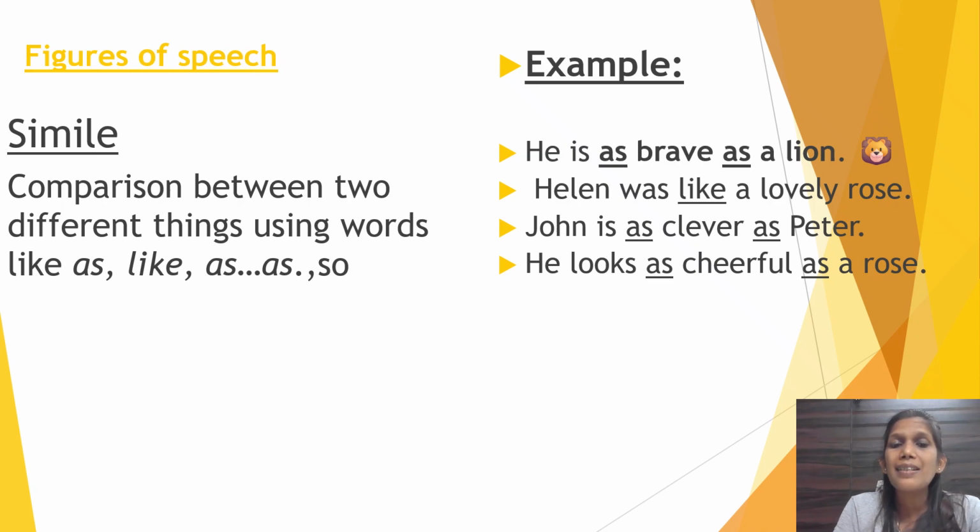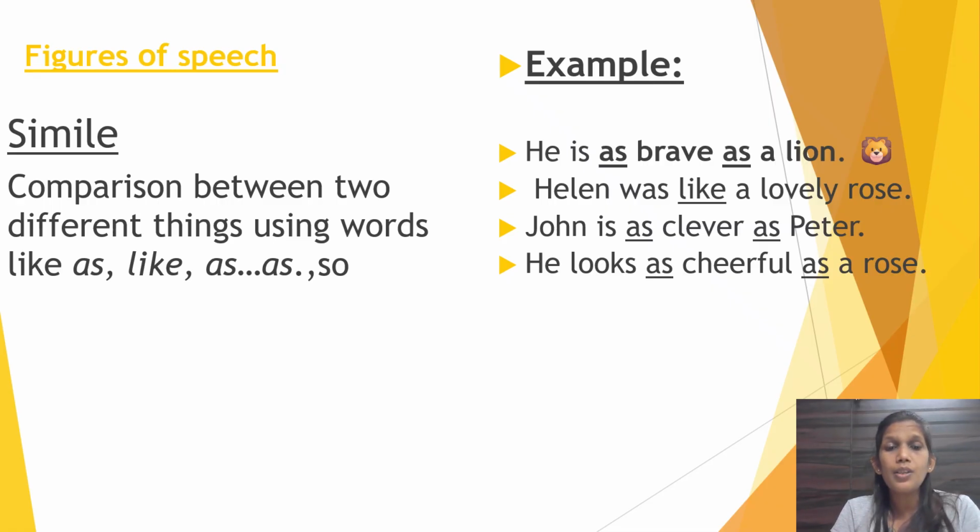John is as clever as Peter. Which word indicates the simile? As, clever as. Now understand this sentence: John is compared to Peter. Both have the same level of cleverness. This sentence shows equality in intelligence. Similarly, the fourth one: he looks as cheerful as a rose.